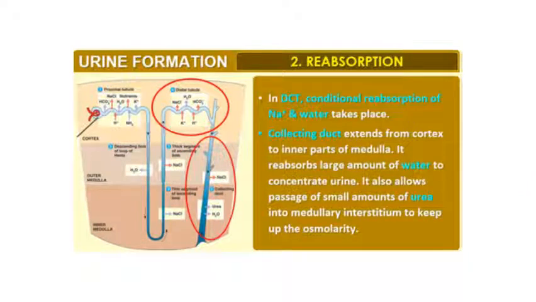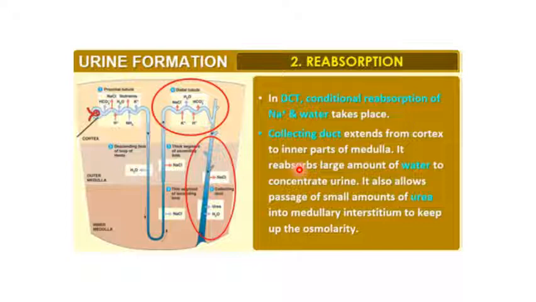In DCT, conditional reabsorption of sodium and water will occur. The collecting duct extends from the cortex to the inner part of the medulla. So this reabsorbs a large amount of water to concentrate the urine. It also allows passage of small amounts of urea into the medullary interstitium to keep up the osmolarity. It is very important that the osmolarity is maintained.